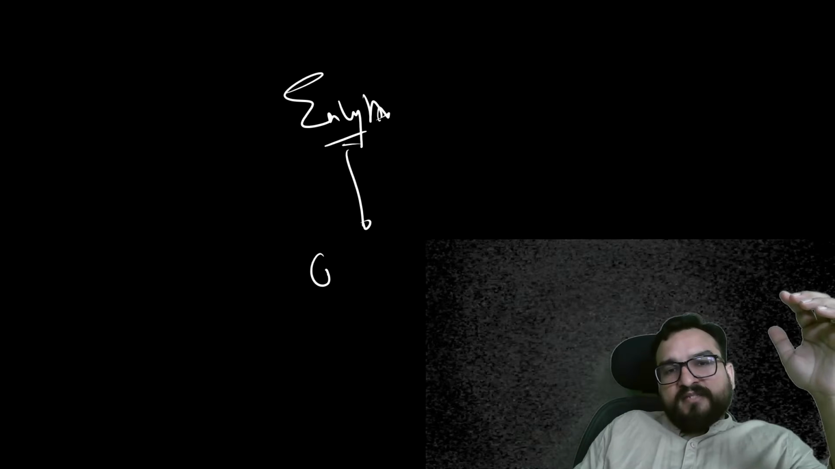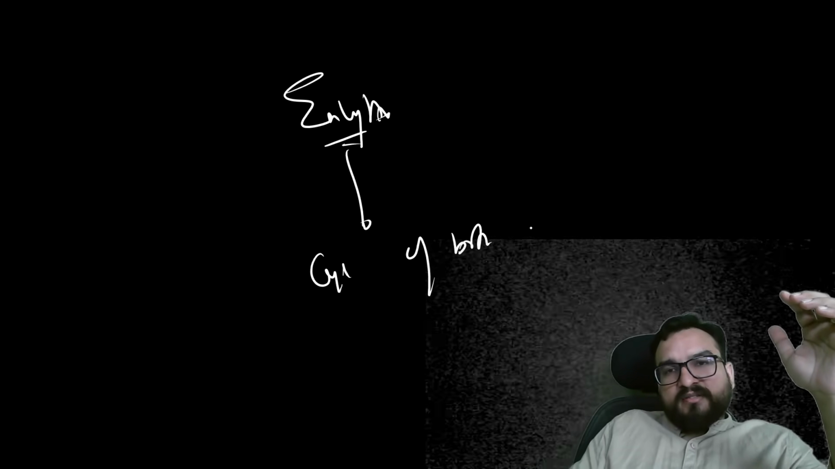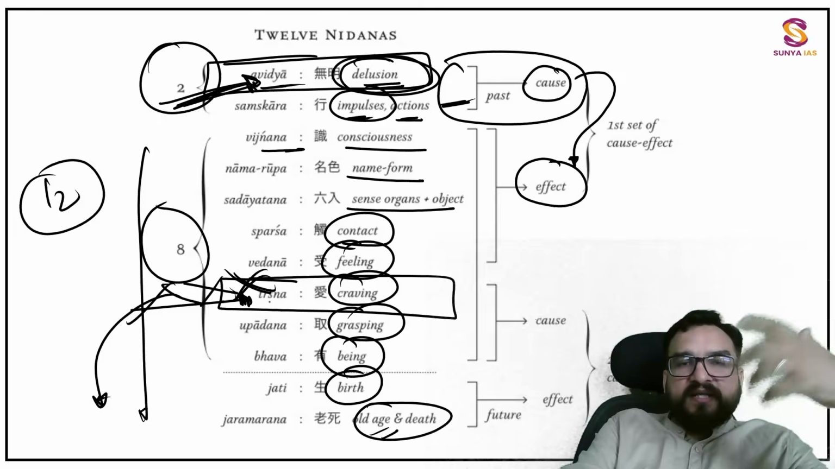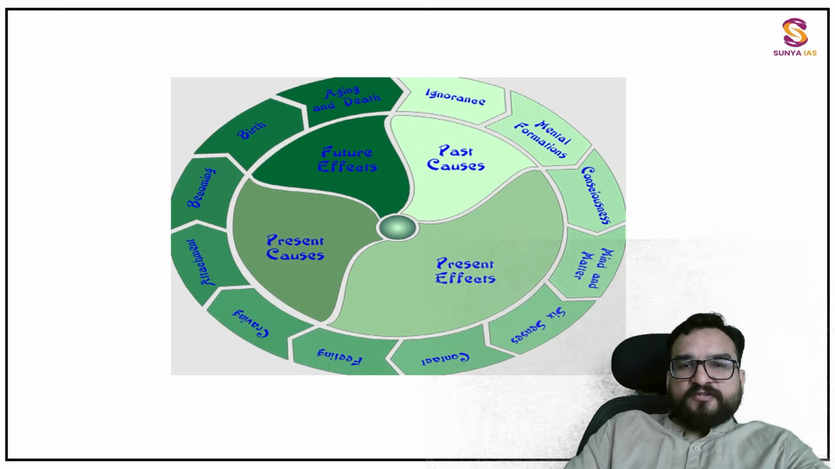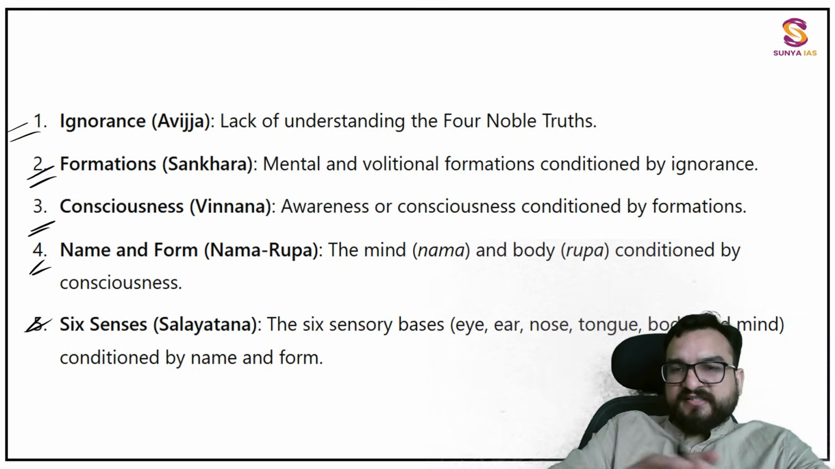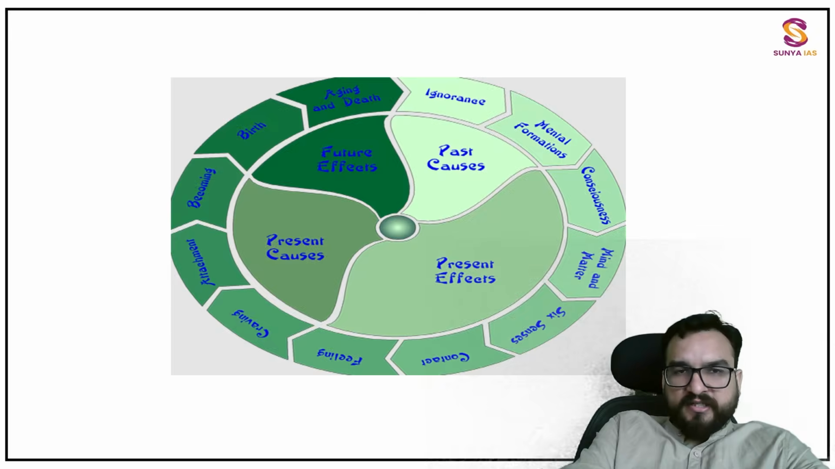Ultimately, enlightenment means freeing yourself from the cycle of birth and rebirth. Okay, being free from birth and rebirth is enlightenment, right? So this is explained like this as well: ignorance, formation, consciousness, name and form, six senses. If you want to read, you can read, otherwise not needed over here, guys.